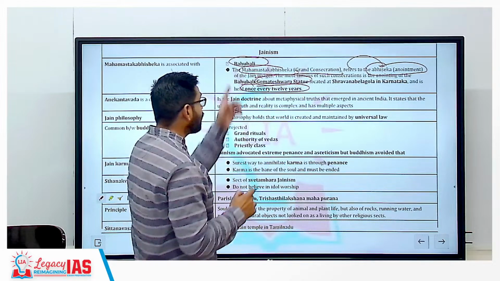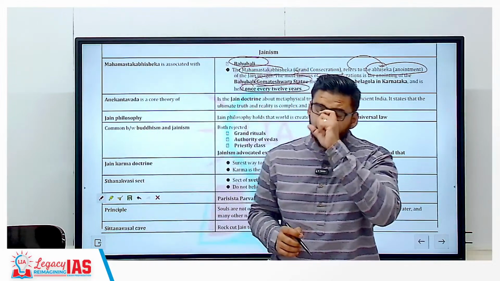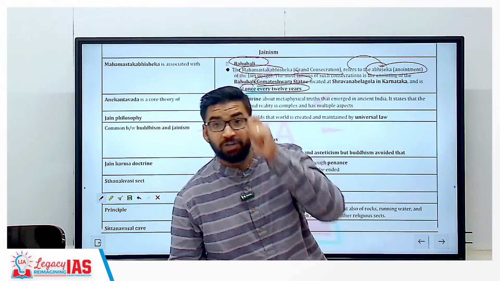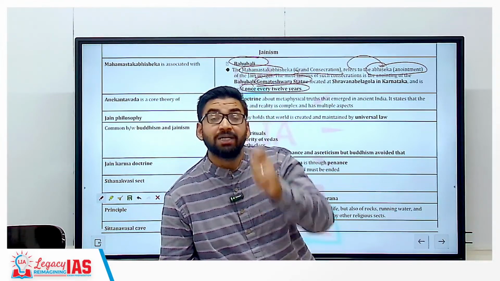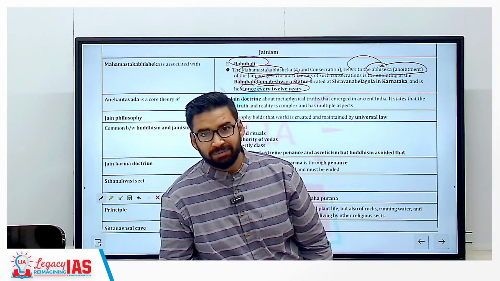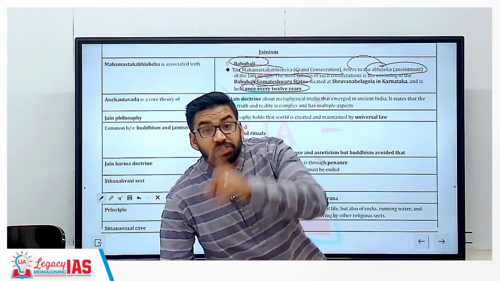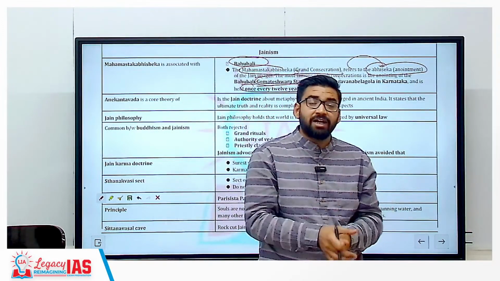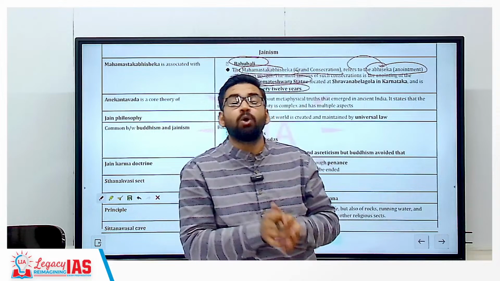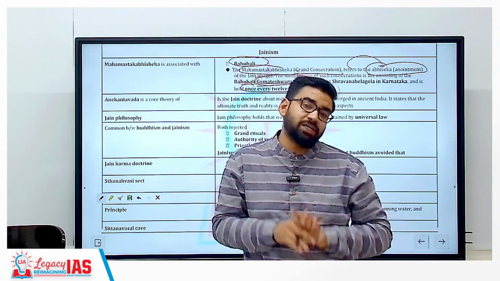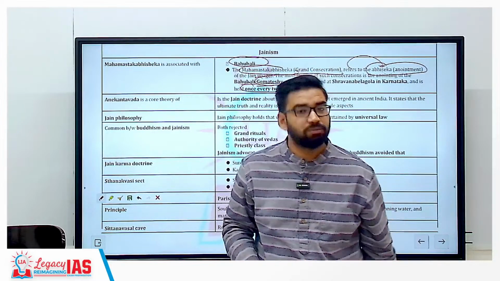Clear? Now this Shravanabelagola is also important for Chandragupta Maurya, because Chandragupta Maurya, the first Mauryan emperor, performed the Sallekhana fast. Clear? And because of starvation, he died. Similarly, as I have said, recently one Jain Guru also performed Sallekhana and died. So there are huge possibilities that UPSC might ask a question from Sallekhana.